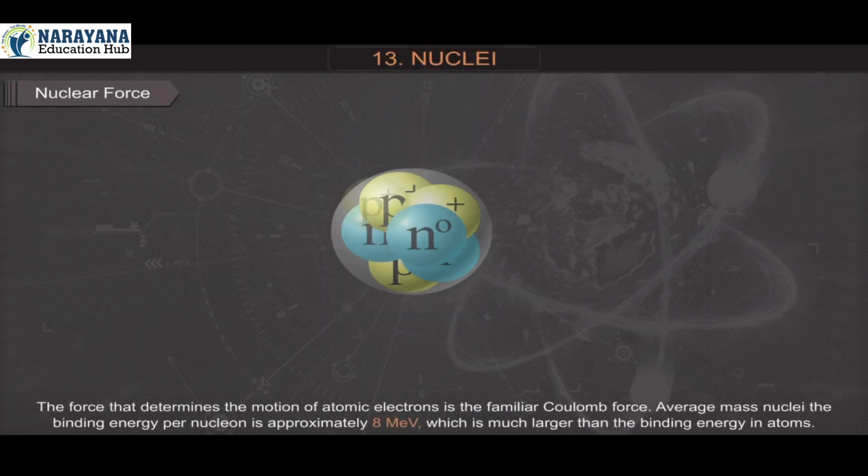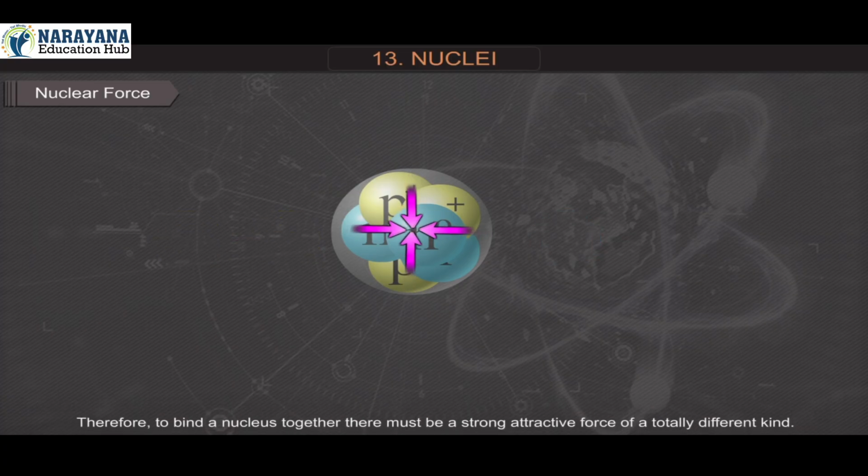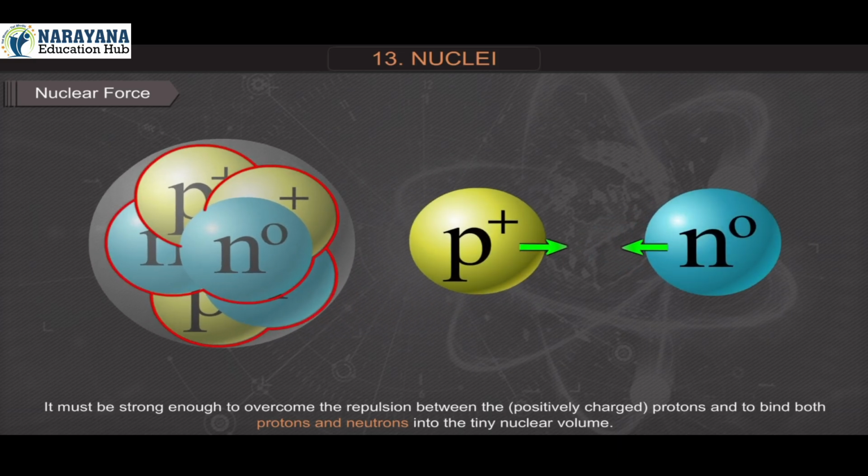Nuclear force. The force that determines the motion of atomic electrons is the familiar Coulomb force. For average mass nuclei, the binding energy per nucleon is approximately 8 MeV, which is much larger than the binding energy in atoms. Therefore, to bind a nucleus together, there must be a strong attractive force of a totally different kind. It must be strong enough to overcome the repulsion between the positively charged protons and to bind both protons and neutrons into the tiny nuclear volume.